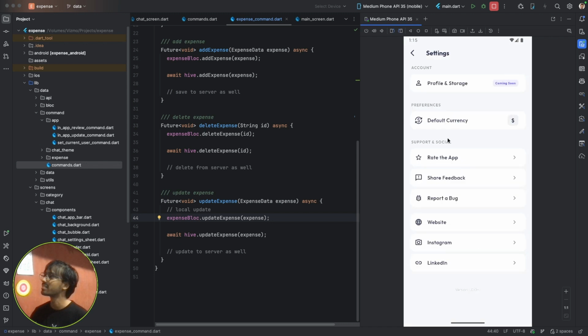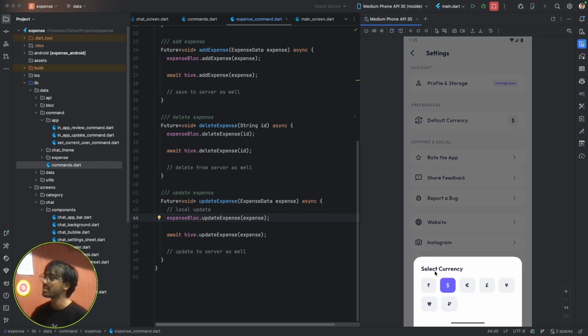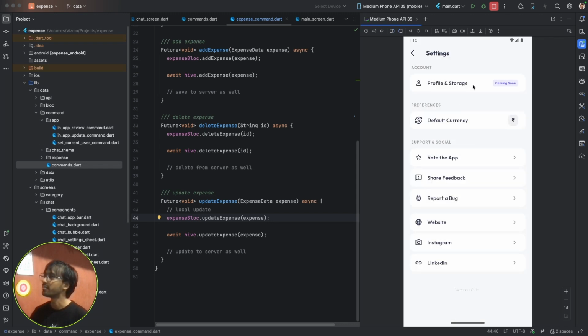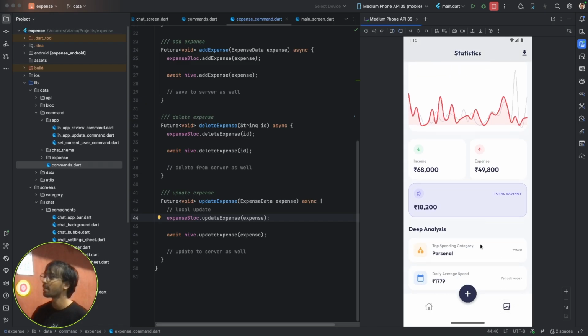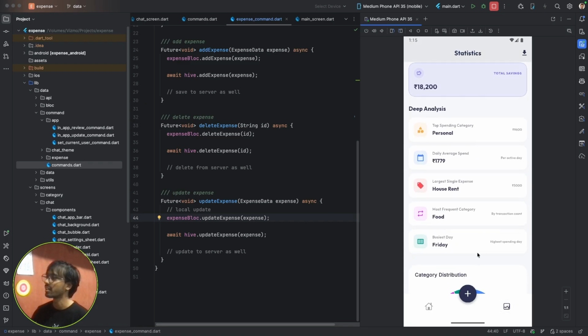I'll start with, we have currencies. We don't support login yet, but we'll be supporting it soon. We have nice stats and all are functional.